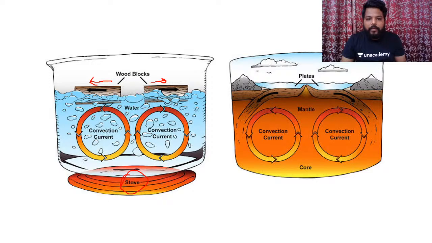Is this clear for everyone? So this is the best possible example which I could give. And if you see the same pattern, try to take the example of the Earth's surface. Here, think of these as wooden blocks and think of this as the water. And in the mantle region, the magma which is present has high temperature, hence the convectional current is developed. Hence we would be having movement of these wood blocks away from each other.